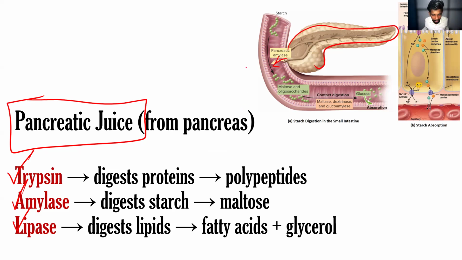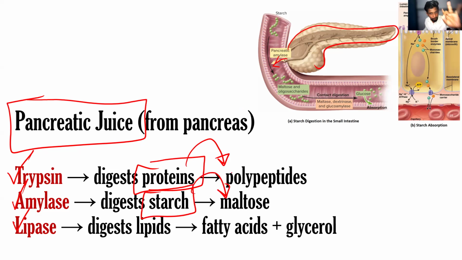The trypsin will convert the proteins into polypeptides, and amylase will convert the starch into maltose, and the lipase will convert the lipids into fatty acid and glycerol. This is a kind of chemical digestion that happens with the help of pancreatic juice.